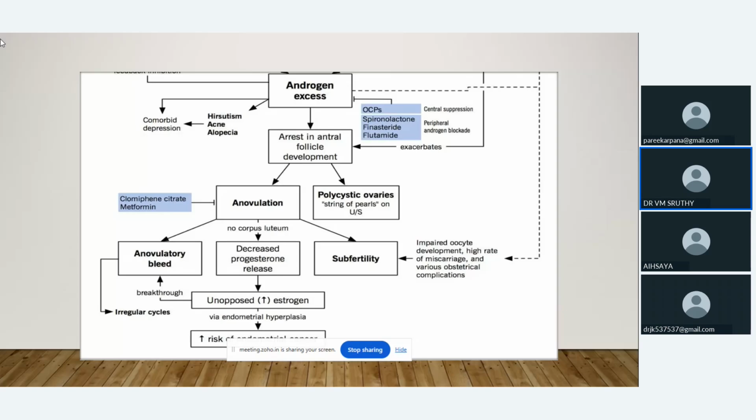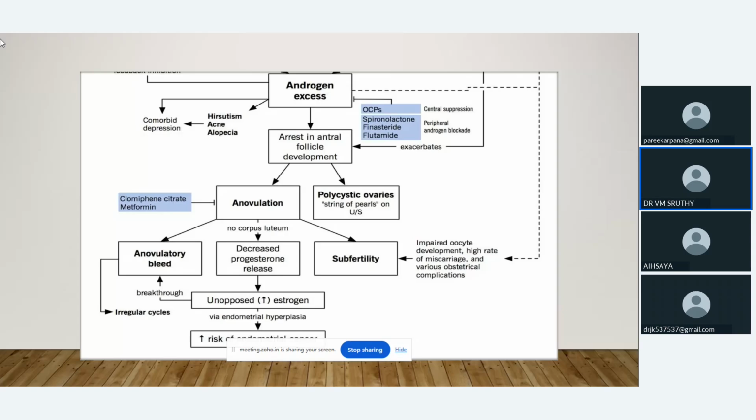Estrogen will predominate. So that can lead to increased hyperplasia of the endometrium. Then that anovulatory bleed will be profuse. Menorrhagia can occur due to anovulation. Then due to the absence of ovulation, it can lead to subfertility.